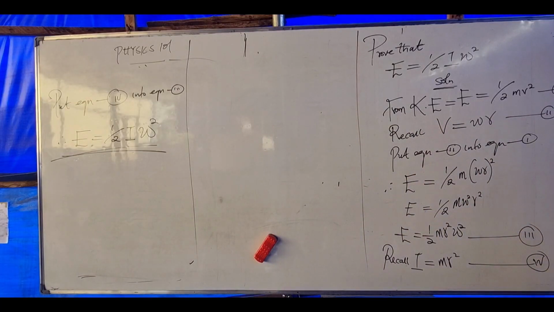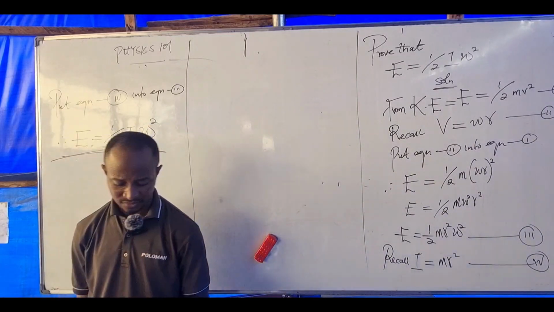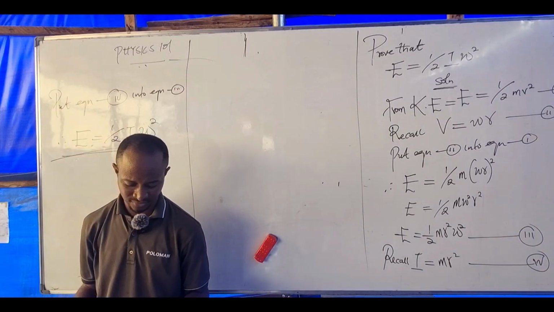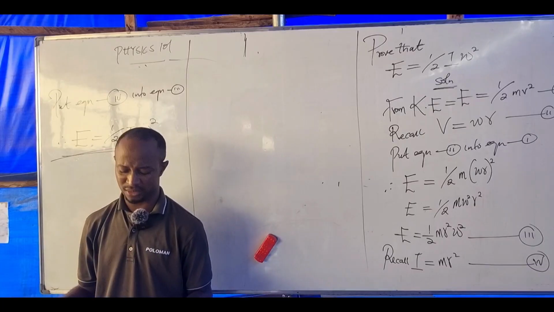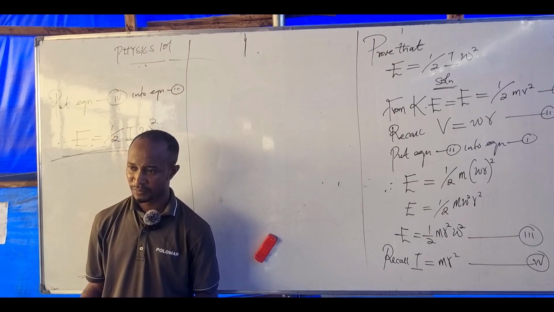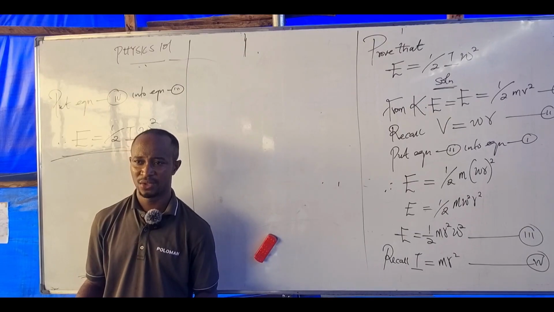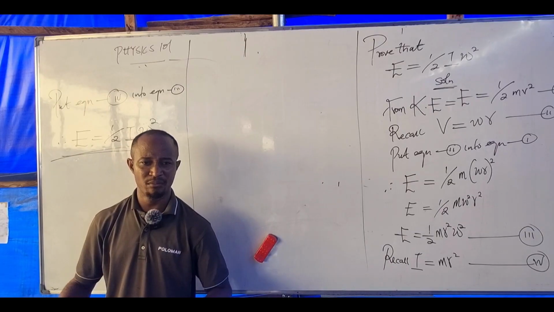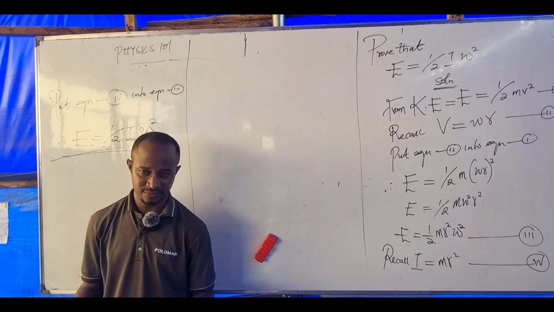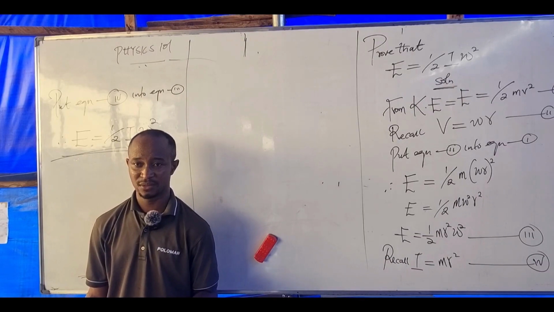Calculate number 1, its rotational energy. Number 2, angular momentum. Number 3, the number of revolutions the disk makes per second.